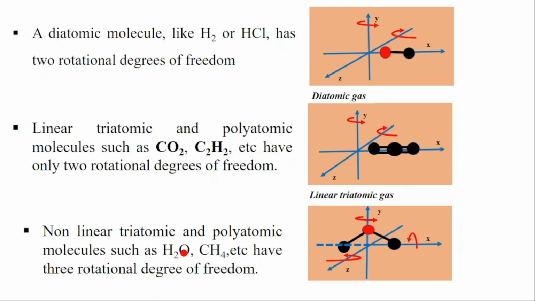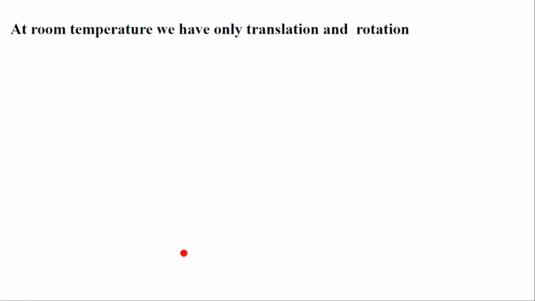While linear triatomic and linear polyatomic or any diatomic molecules, they will have 5 degrees of freedom, 3 from translational and 2 from rotational. So now that means at room temperature we have only translation and rotation. We don't have the vibration degree of freedom.